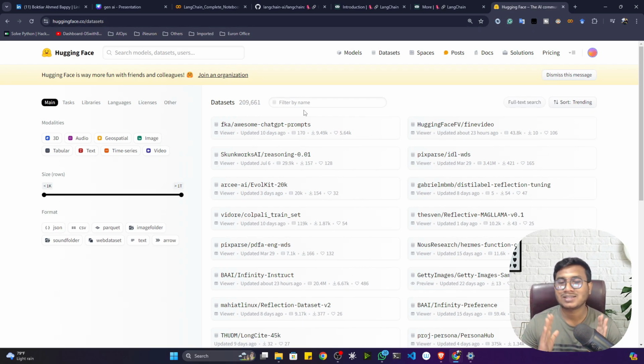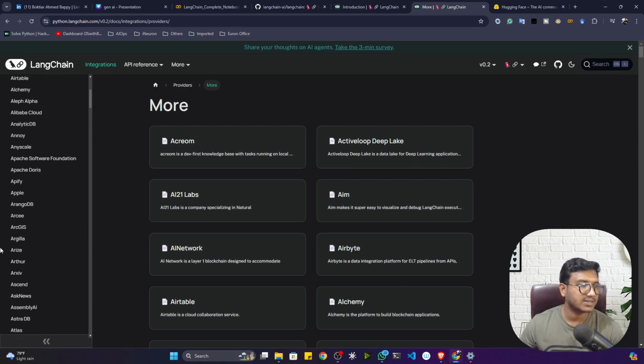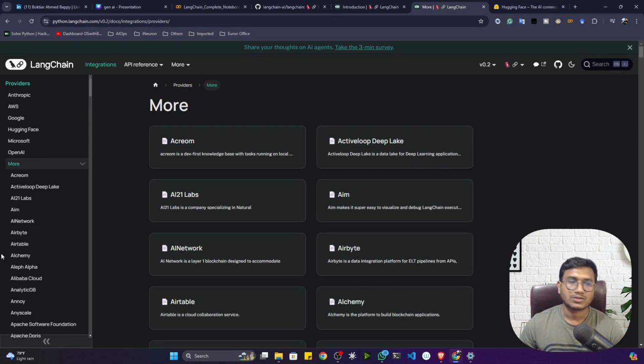Okay, LangChain is just a framework. It's just a framework to work with generative AI based applications with the help of large language models. Large language model wise, it will connect with different platforms. Let's say Hugging Face, let's say OpenAI, let's say AWS, let's say Microsoft. You can see different integrations there. Those who actually provide these kinds of large language models, it can connect with those platforms. This is the idea only.